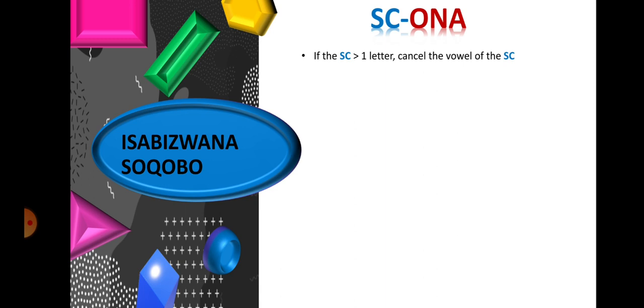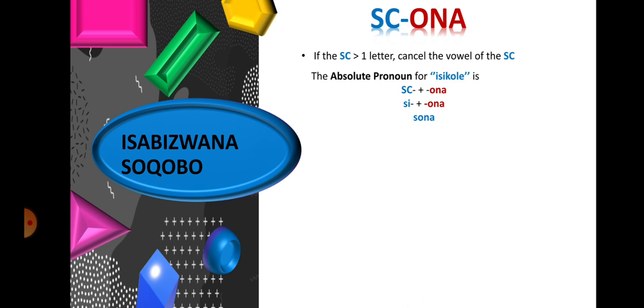Now, let us look at the construction of the absolute pronoun before we negate the identificative copulative. The absolute pronoun is called Isabizwana soQobo in isiZulu. To construct it, we prefix a subject concord to ona. The first rule says, if the subject concord has more than one letter, you cancel the vowel of the subject concord. For example, the absolute pronoun for isikole is sona.